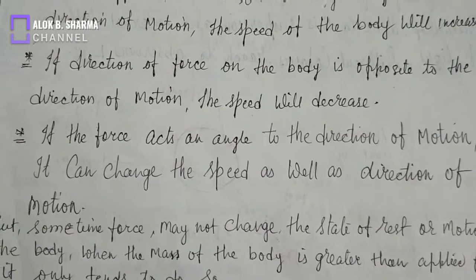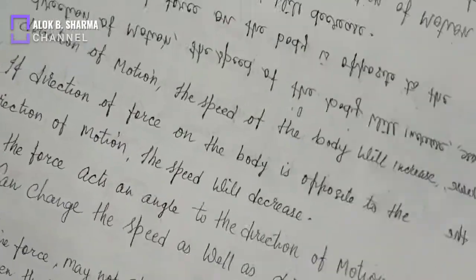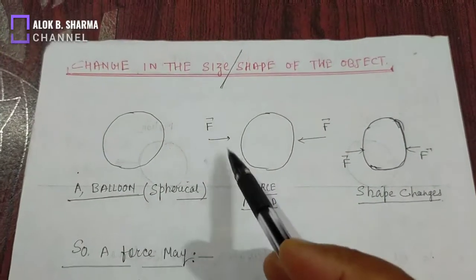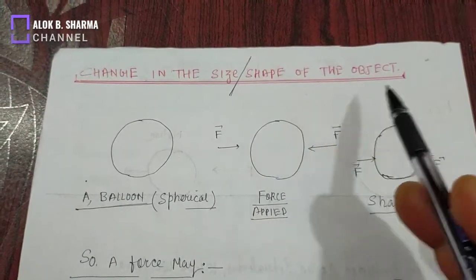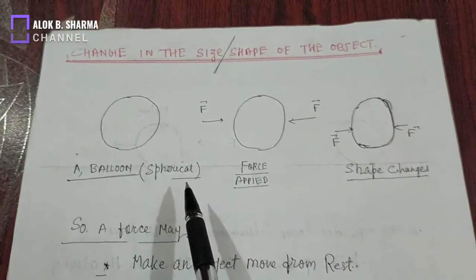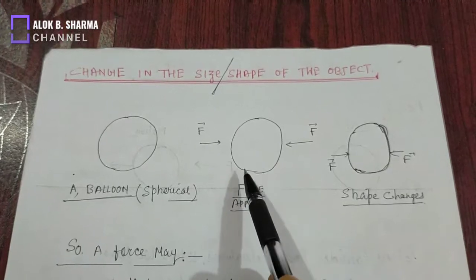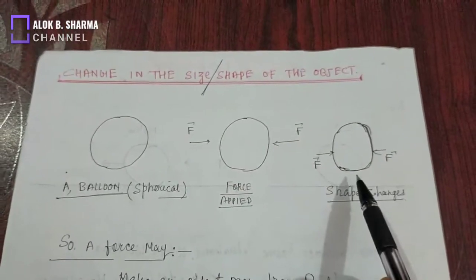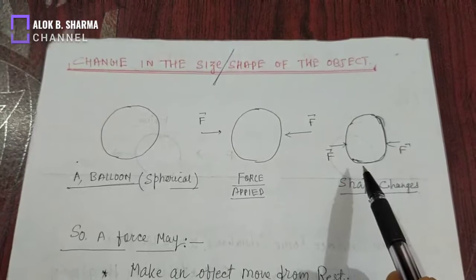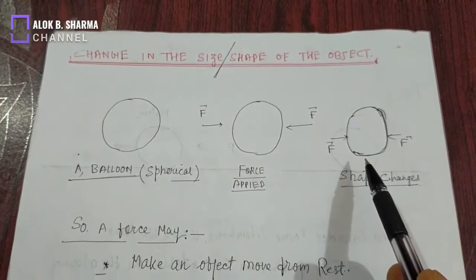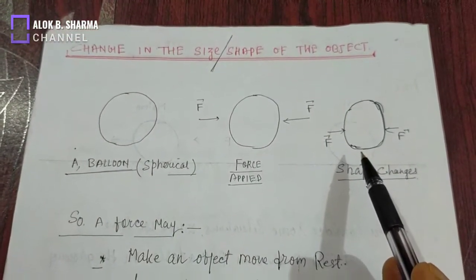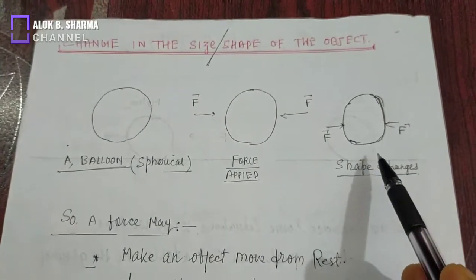This is the situation. The second effect is a change in the size or shape of the object. I have drawn three diagrams here. A spherical balloon, when pressed from both sides, changes its shape. This is an experience we can also observe in our homes. When a soft pillow is gently pressed from both sides, its shape changes.